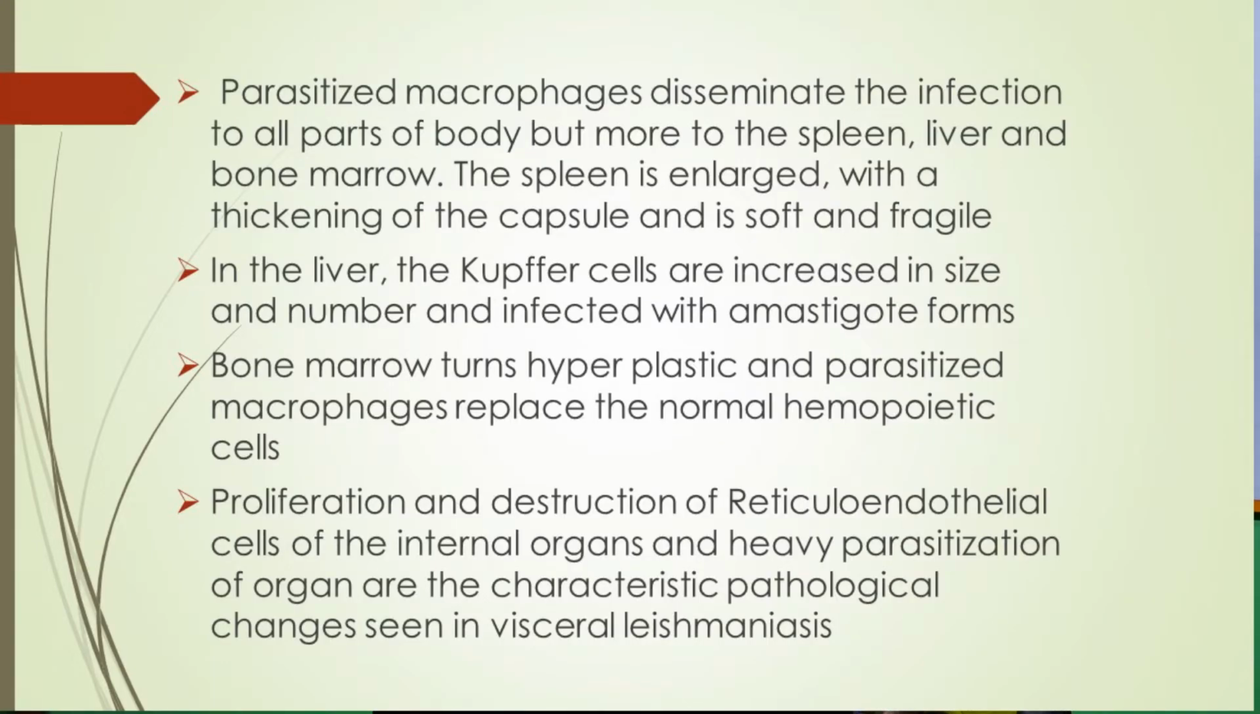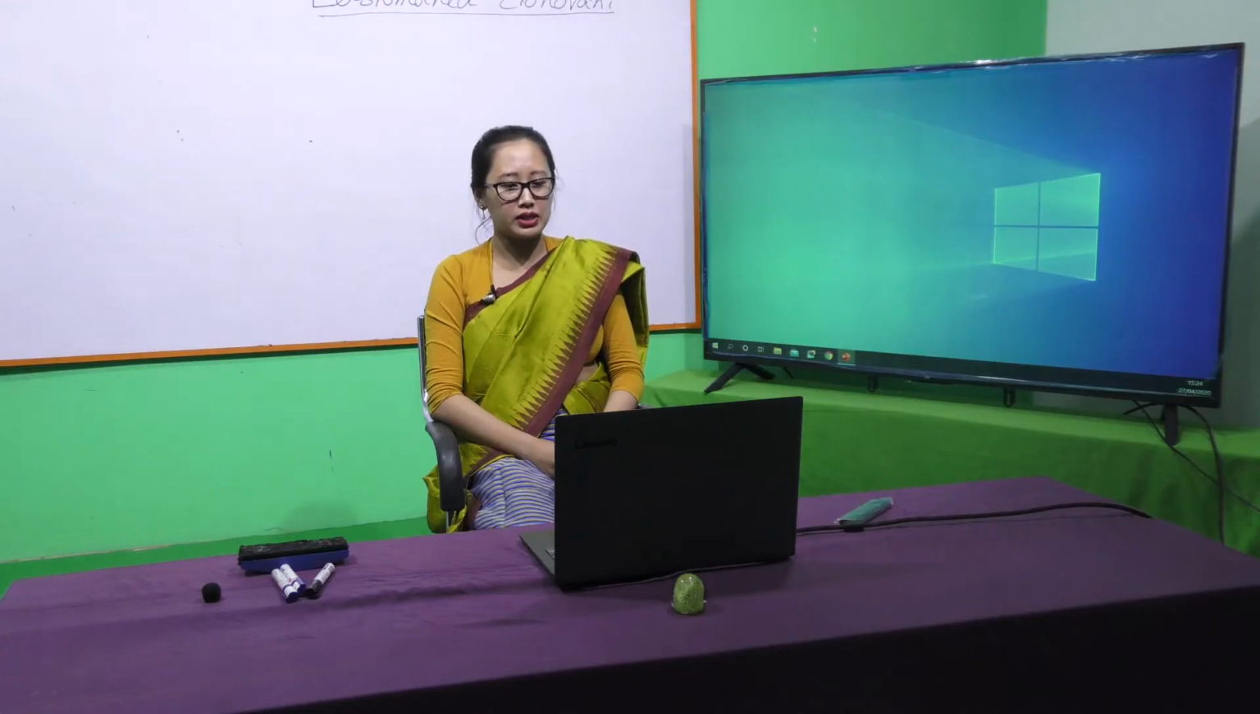The parasitized macrophages disseminate the infection to all parts of the body, reaching the spleen, liver and bone marrow. In the spleen, they multiply and the spleen becomes enlarged, leading to splenomegaly. In the liver, the Kupffer cells increase in size and number, leading to hepatomegaly. In the bone marrow, the parasitized macrophages replace the normal hemopoietic stem cells. This proliferation and destruction of reticuloendothelial cells is the characteristic feature of visceral leishmaniasis.